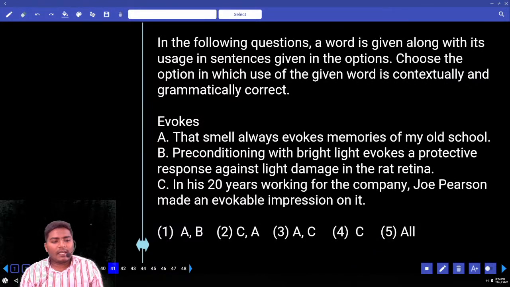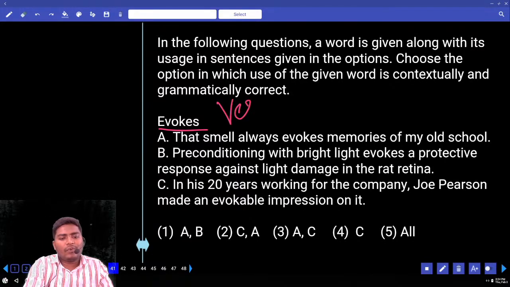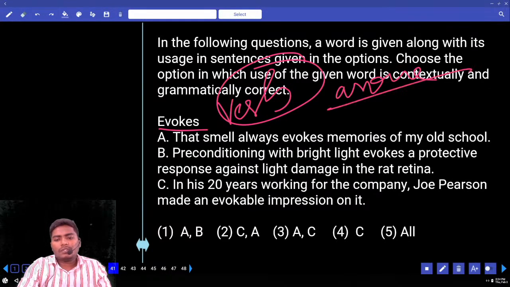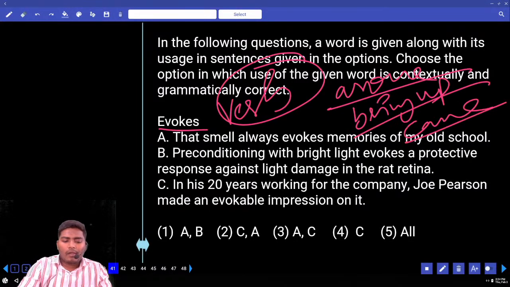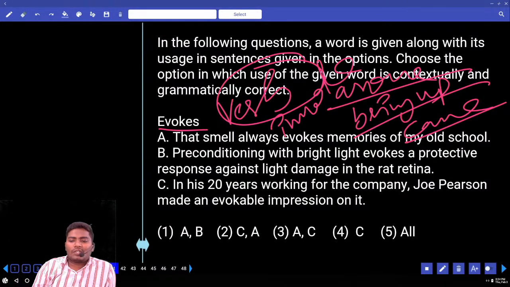Evokes. Use the word in the 3 sentences. Can you tell me the parts of speech of the word evokes? Evoke or evokes, what is it? Verb form. What do you mean by evoke? Arouse, bring up, cause something, invoke, all these meanings can be used. Once check the sentence number 1. Is the part of speech correctly used? The smell always evokes memories of my old school. Evokes is used as V5 here.